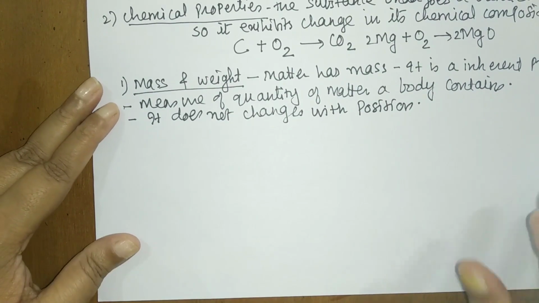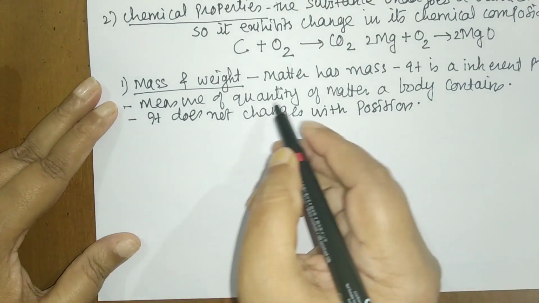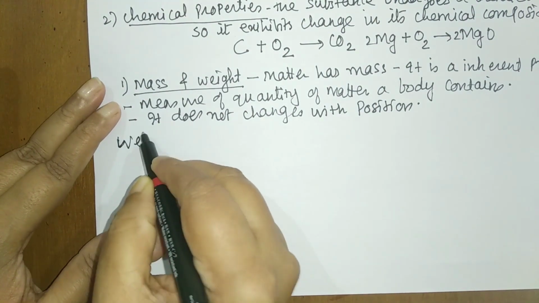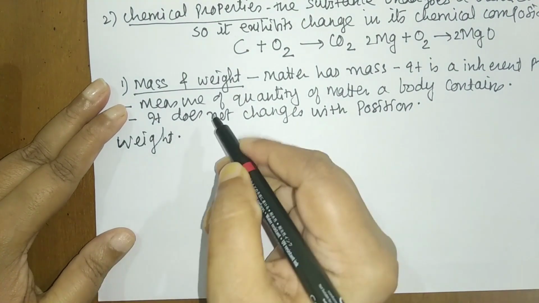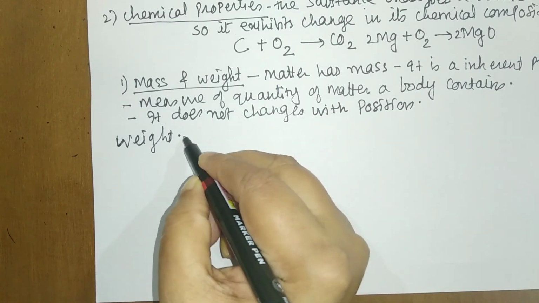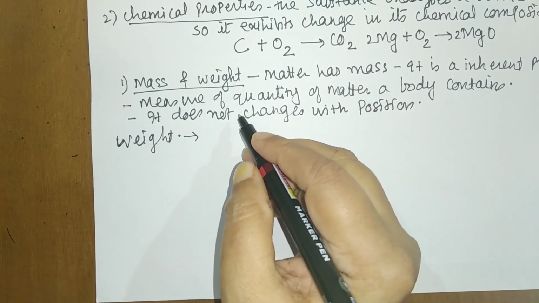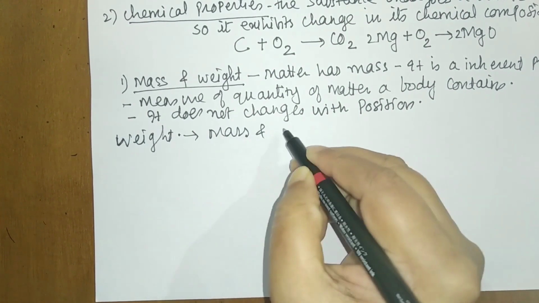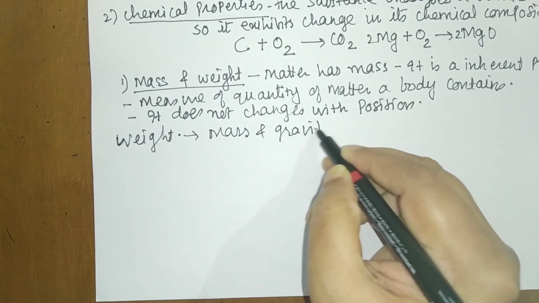On the other hand, this is what we have seen for mass. Now let us go for weight. The weight of a body is a result of mass and gravitational attraction.